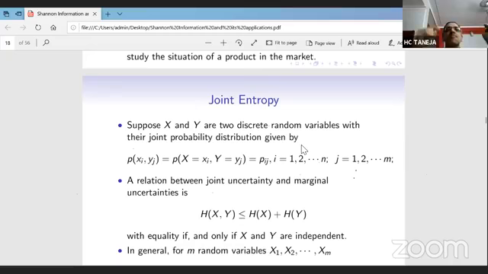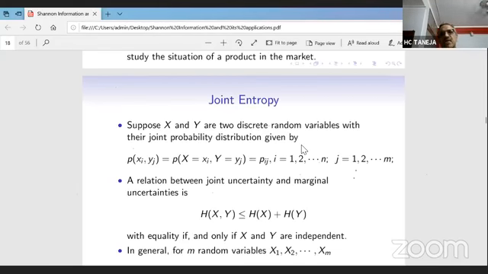Now, before I go to its application, I will skip certain slides because it will otherwise become lengthy. There is a concept of joint entropy, which is the entropy associated with the joint experiment.